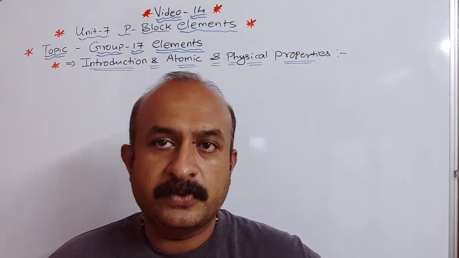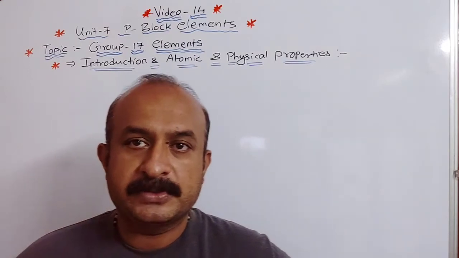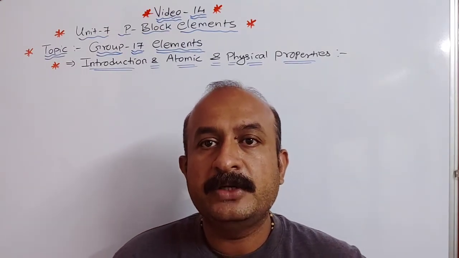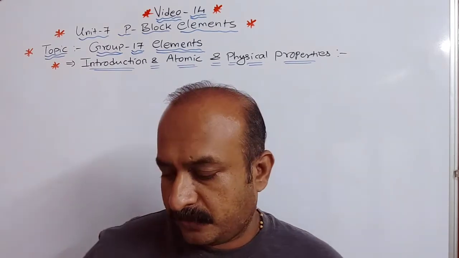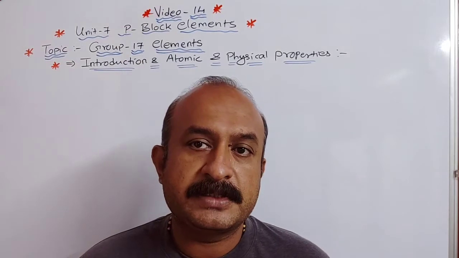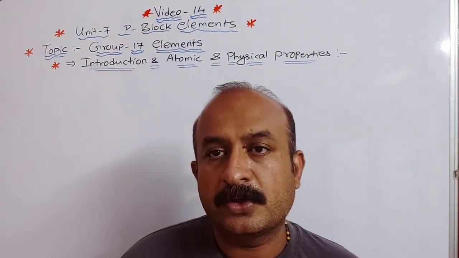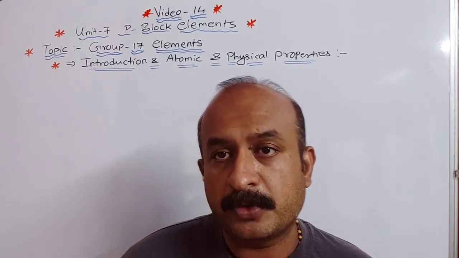Today in video 14 we are going to discuss group 17 elements. In group 17 elements, we will be discussing the introduction and physical properties. Group 17 elements are also called salt producing. What are they also called? Halogens. Halogens means salt producing.